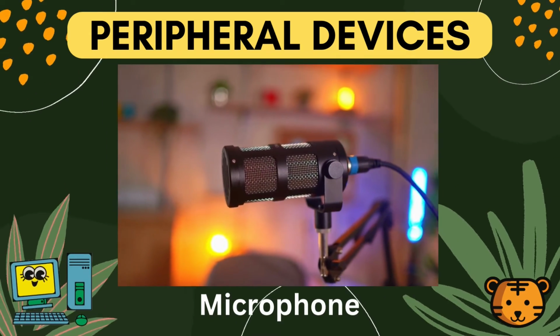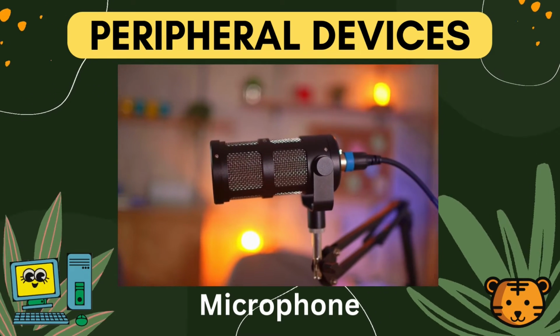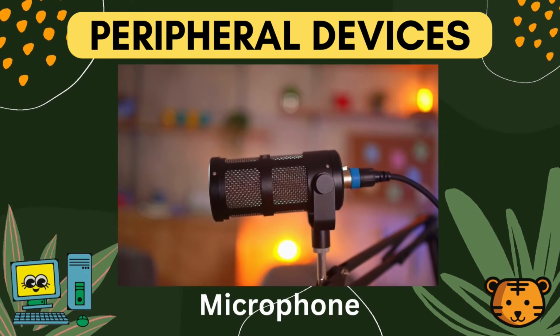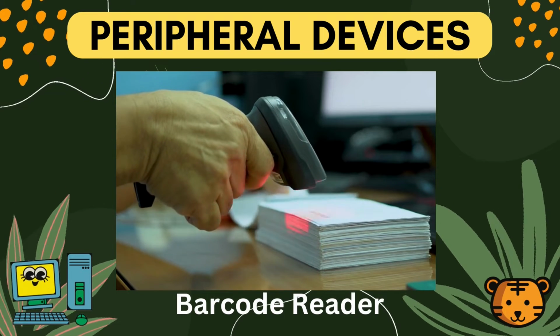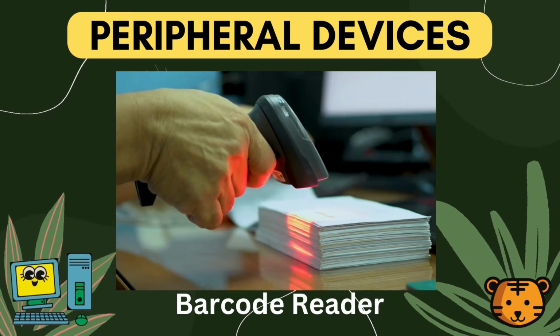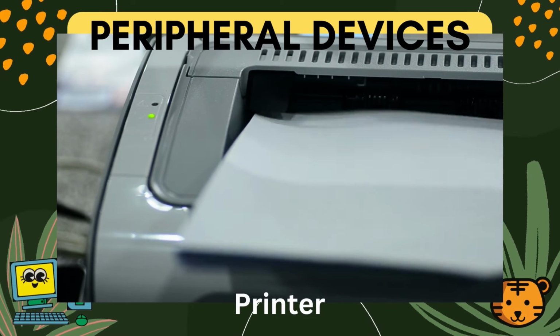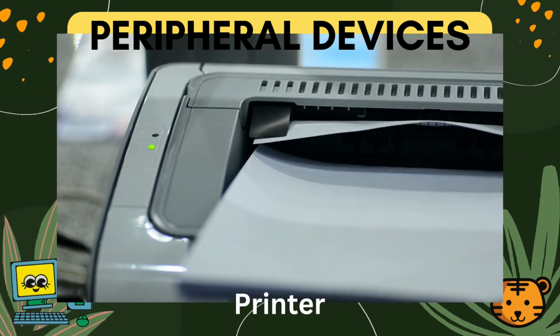Microphones are used in computers for recording voice, speech recognition, VoIP, and for other purposes such as ultrasonic sensors or knock sensors. A barcode reader is an optical scanner that can read printed barcodes and decode the data contained in the barcode. A printer is a machine that uses ink to either print digital documents, or in some cases photocopy physical documents.